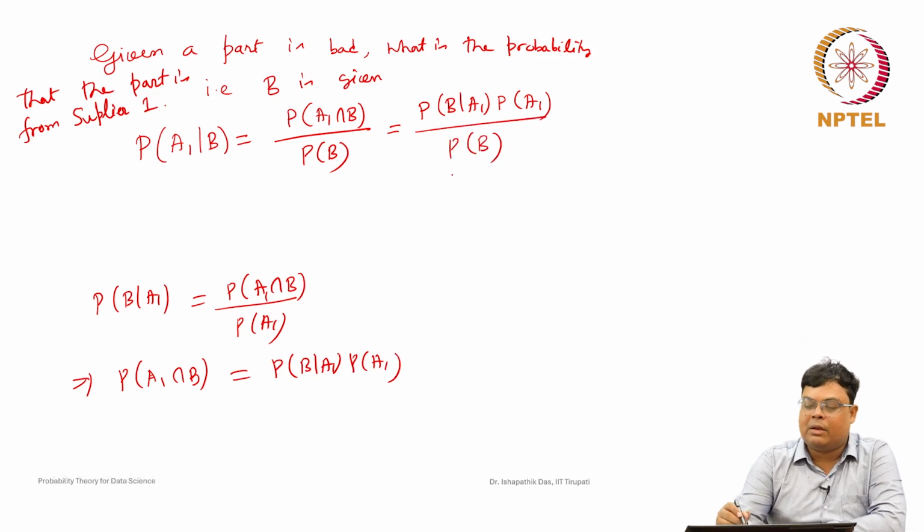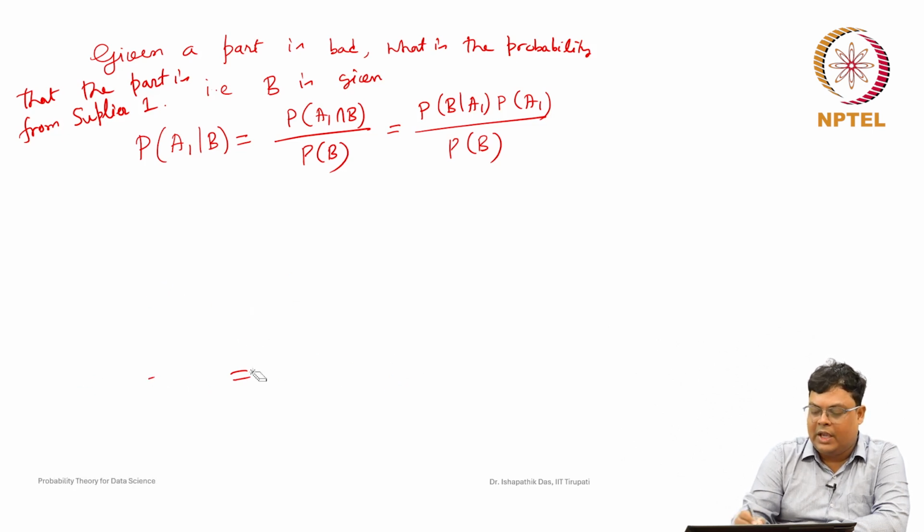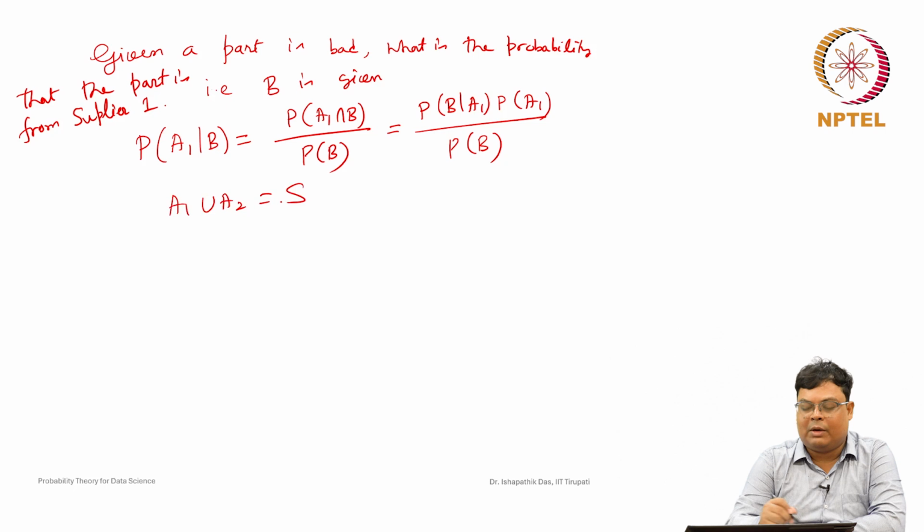Now, how can we find the probability of B here? That is the question. We can compute this by the theory of total probability. Here you can see that A1 union A2 is nothing but the whole sample space S. A1 is supplier 1, A2 is supplier 2, all the parts are coming from either supplier 1 or supplier 2, there are no other suppliers. So, all parts belong to A1 union A2, which is equal to S.